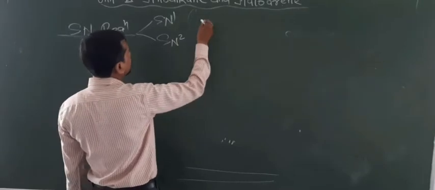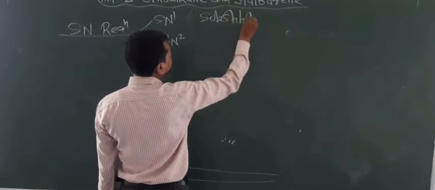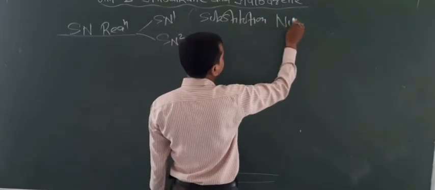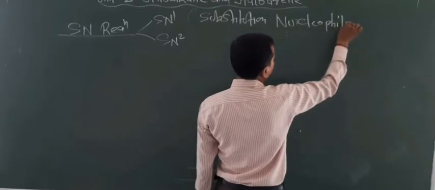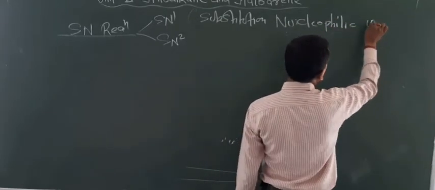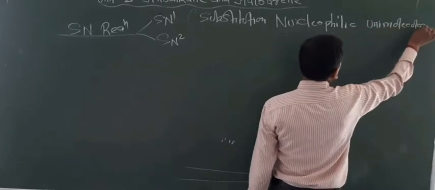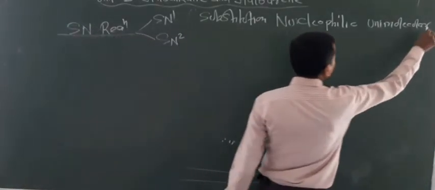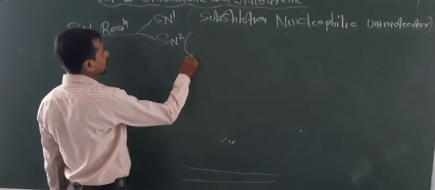Here S is for substitution, N for nucleophilic and 1 for unimolecular. About unimolecular and bimolecular, I told you in chemical kinetics. So SN1 reaction is known as substitution nucleophilic unimolecular.